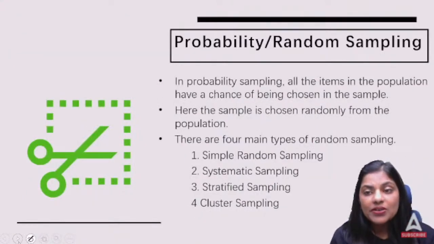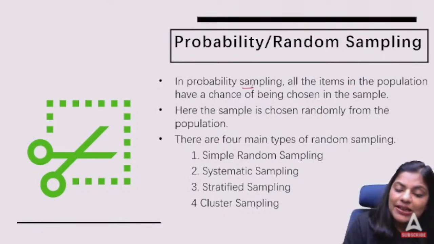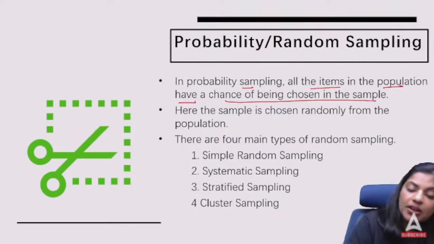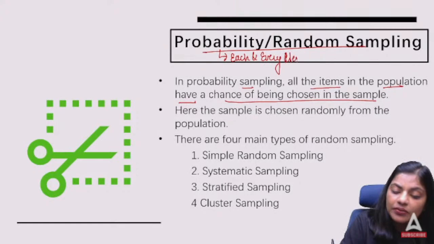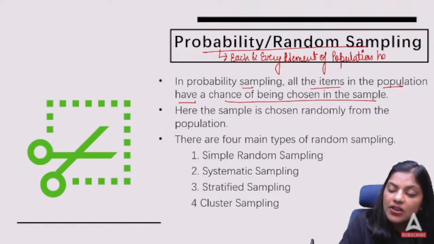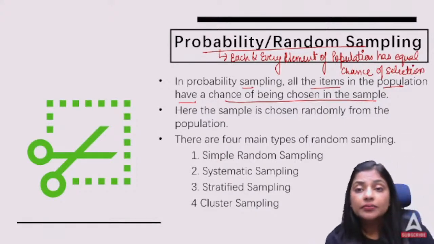Now, probability or random sampling. In probability sampling, all the items in the population have a chance of being chosen in the sample. Now, when there is no fixed method, that means each and every element of the population has an equal chance of selection. Can we say that?